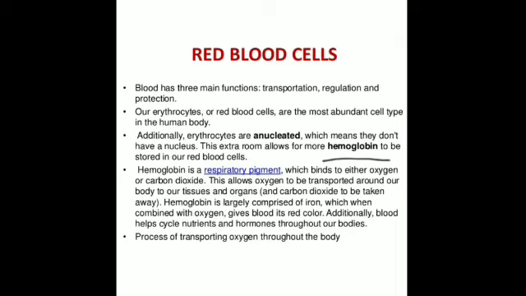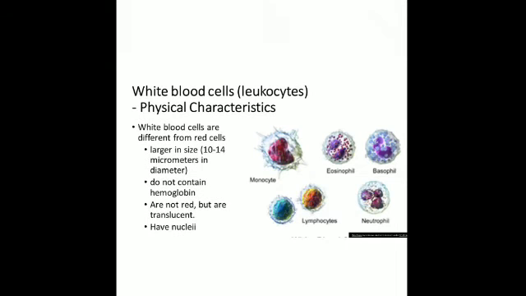Next type of cell is the WBC or leukocytes. Now WBC or leukocytes, they are what? They are colorless and irregular shaped cells. You can see these are WBCs or white blood cells. They are different from red blood cells, that is they are larger in size, around 10 to 14 micrometer in diameter.